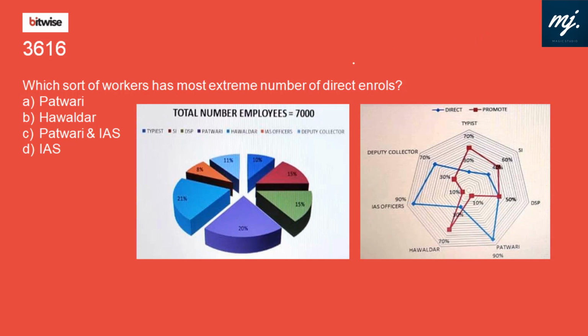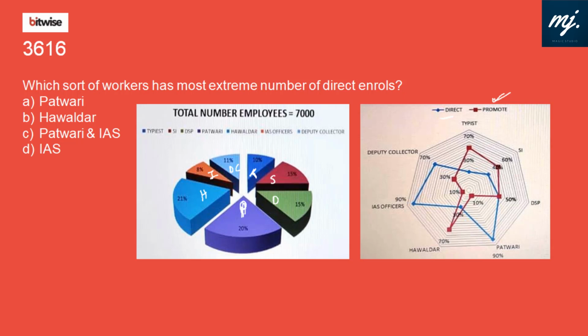Now here in this particular question we have got a pie chart where the total number of employees is 7,000 and the different departments are given, starting from typist. I guess this is typist. Then we have SI, DSP, Havaldar, sorry, this is Patwari, then Havaldar, IAS officers and deputy collectors. And this is the radar diagram which shows how many were enrolled directly and how many got to this position after promotion. Which sort of workers had the most extreme number of direct enrolls?